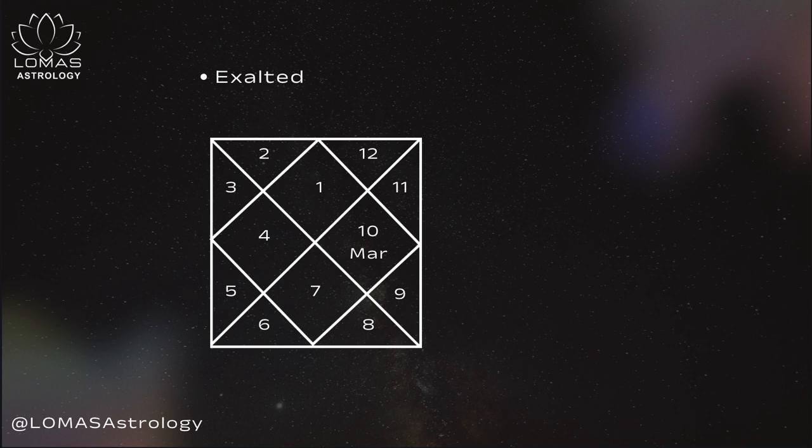First thing you need to see is whether the planet is in exalted status. If it is in exalted status, then it is considered strong. For example, Mars is exalted in Capricorn, and if this is the situation, then Mars is considered strong and giving the result with full power. I have shown in the present Kundli. If you see, Mars is sitting in the 10th house in Capricorn, so it is exalted in the 10th house.